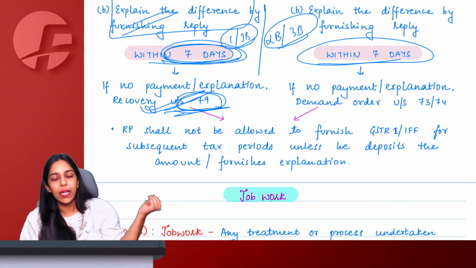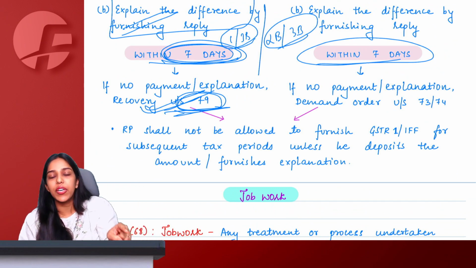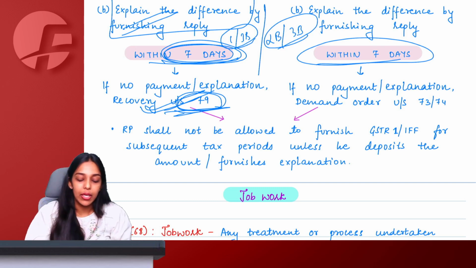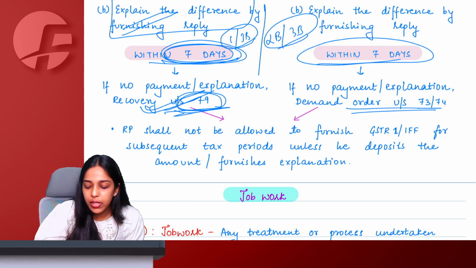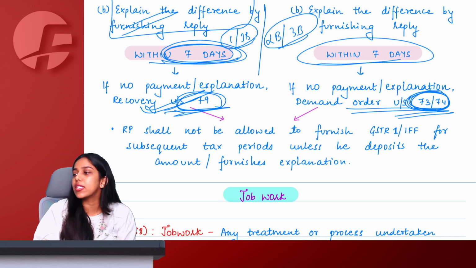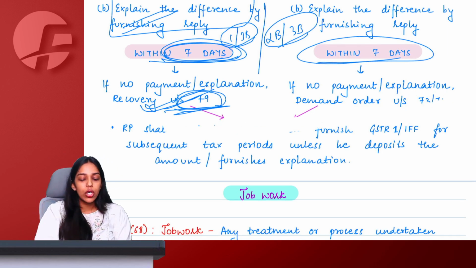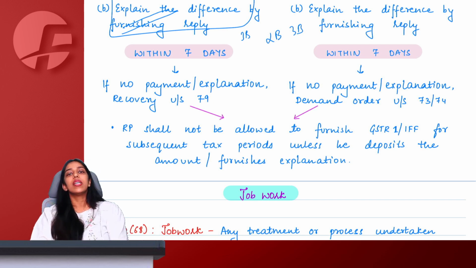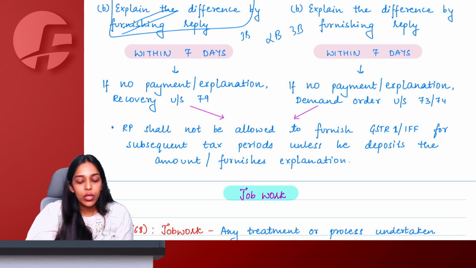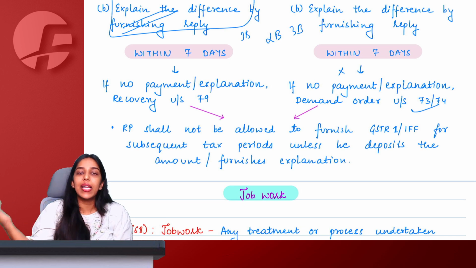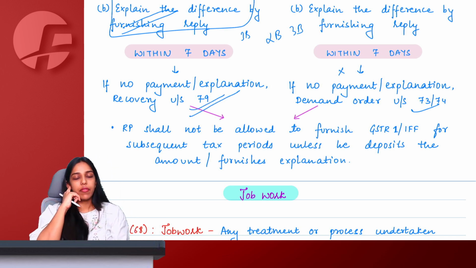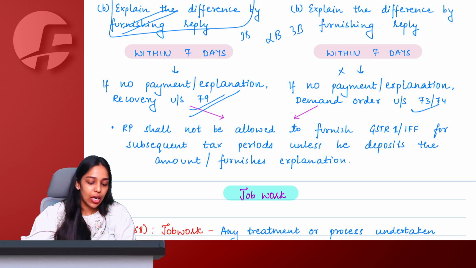Under 88C, straight recovery starts if I don't furnish an explanation or I don't make payment. But here, first they will give you a demand order under section 73, 74. Even if you don't pay after that, then they will start your recovery. No direct recovery here. First demand, then recovery. Here we say straight away recovery proceedings will start.